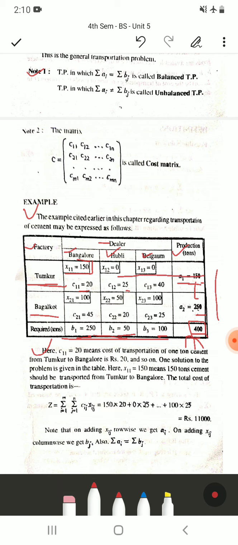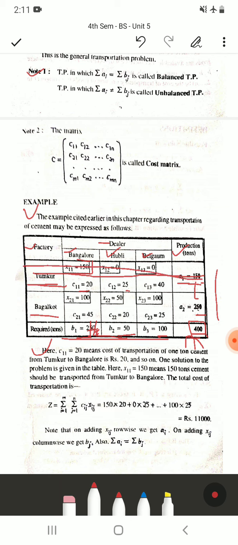So this whole production is completed, so you are sending it to Bangalore. Now in 250, the requirement is partly done. So what is the balance requirement? It is 100, right? So here you get 100. Now this whole row goes.